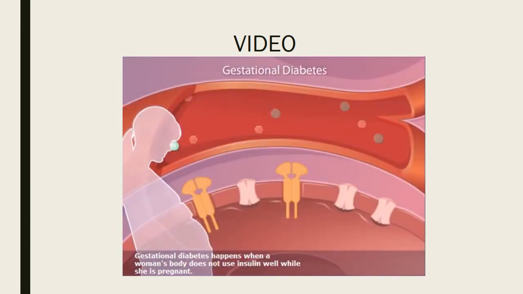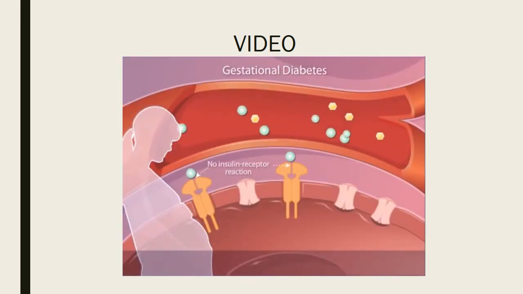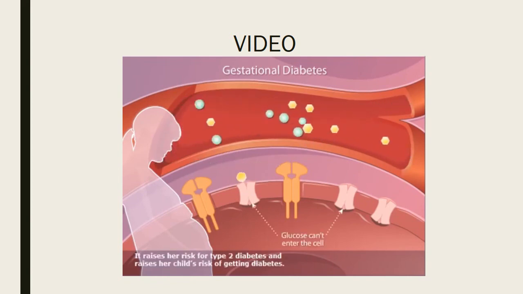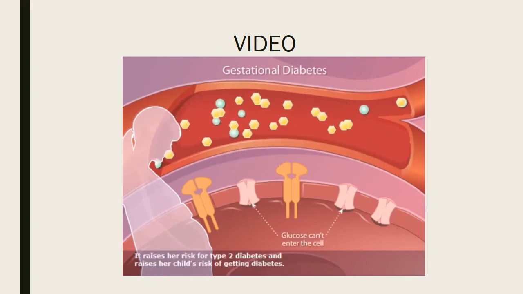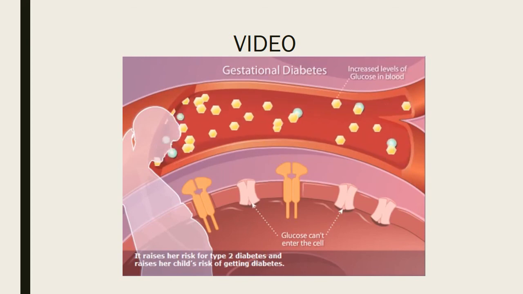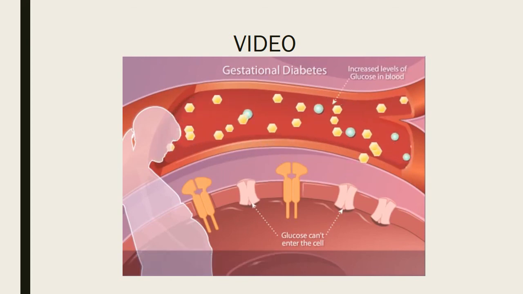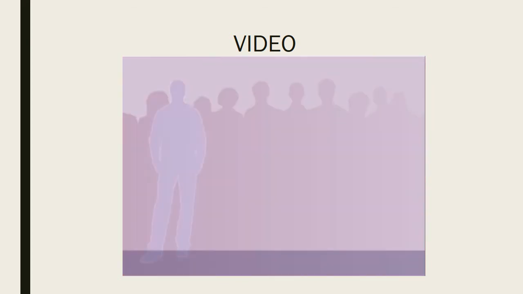Gestational diabetes happens when a woman's body does not use insulin well while she is pregnant. It raises her risk for type 2 diabetes and raises her child's risk of getting diabetes.